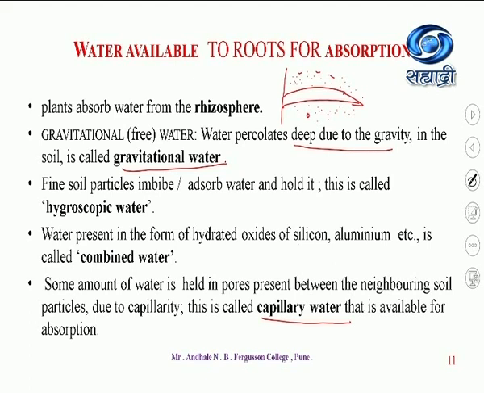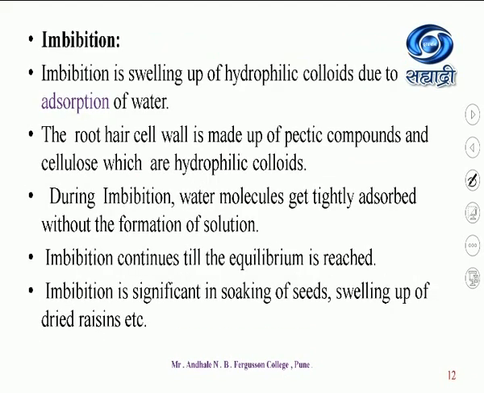This is called capillary water, that is available for absorption. So among these soil particles, a thin film of water, one molecule of water attached to another molecule, forms a meniscus, or it forms a capillary, and that capillary water is available for the root hair.